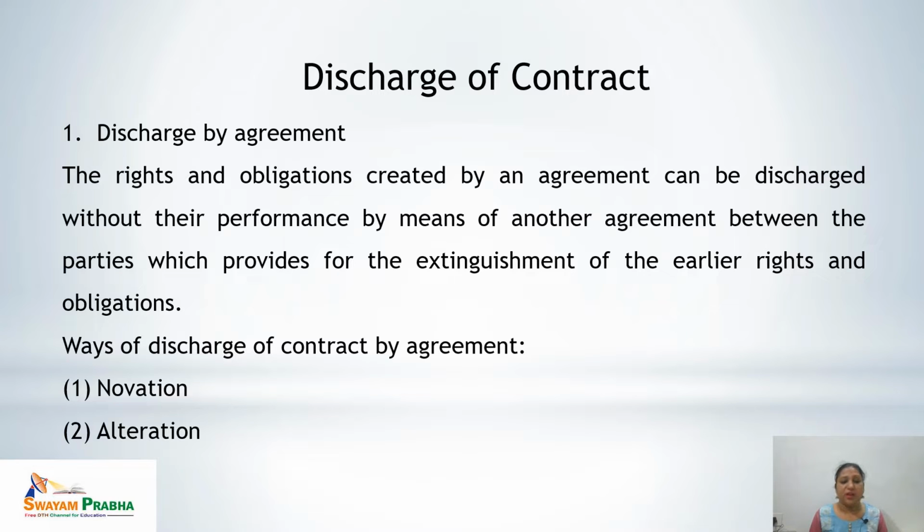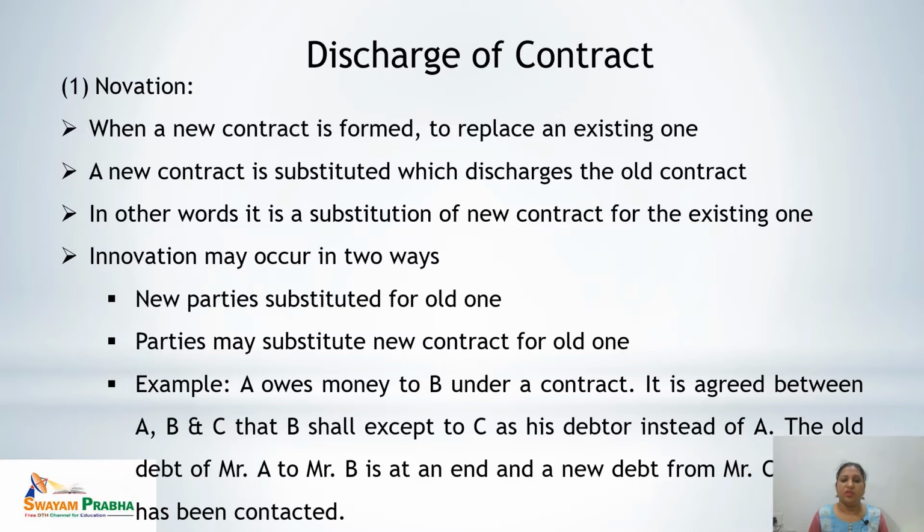The contract here can be discharged by two ways. One is novation, the second one is alteration. So now what are these terms? First one is novation. When the existing contract is replaced by a new contract, that is novation. When a new contract is substituted, which discharges the obligations or responsibilities of the old contract, it is known as novation. That means novation is a substitution of a new contract for the existing one.